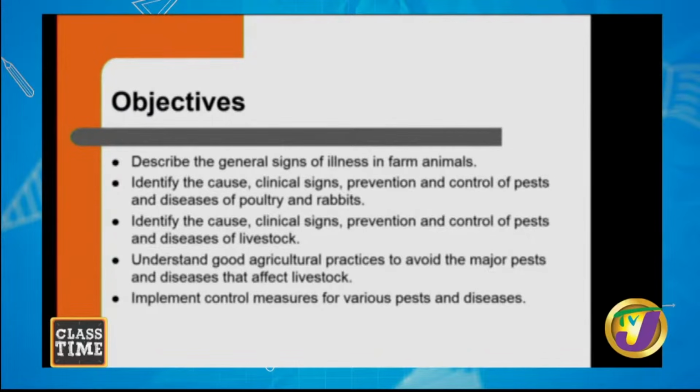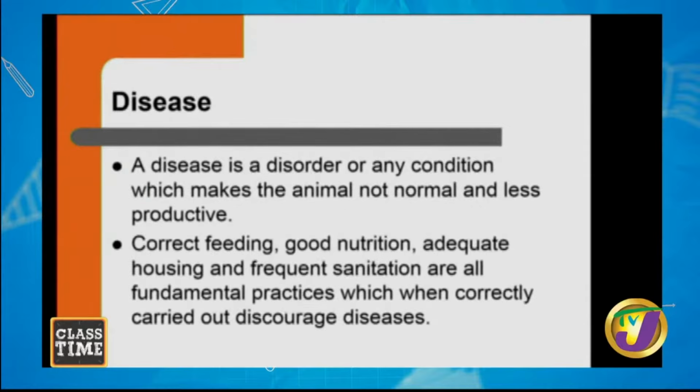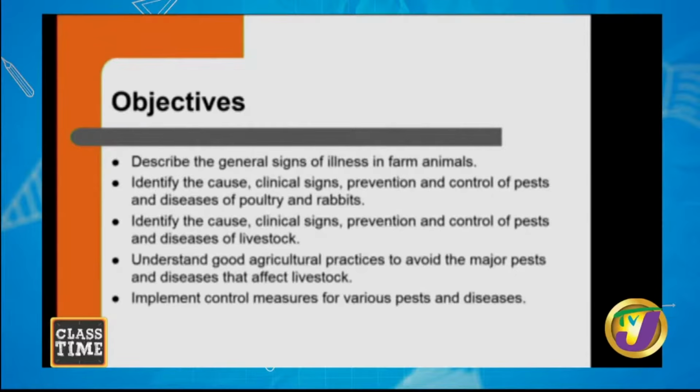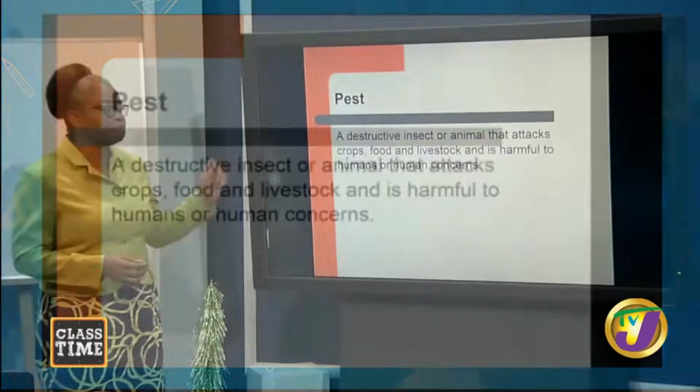3, identify the cause, clinical signs, prevention and control of pests and diseases of livestock. And 4, understand good agricultural practices to avoid the major pests and diseases that affect livestock. And finally, we want to be able to implement control measures for various pests and diseases.